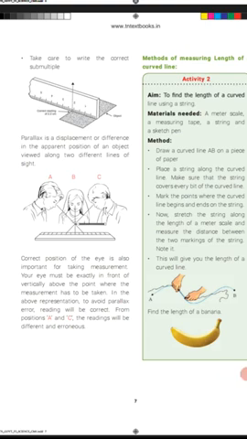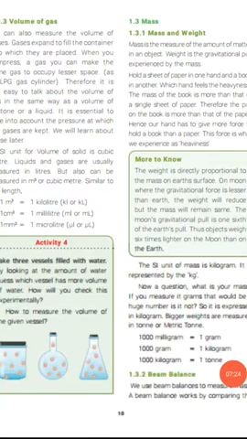Next one is parallax error. What is parallax error? Parallax is a displacement or difference in the apparent position of an object viewed along two different lines of sight. You see one picture here. Three members are taking the reading on a meter scale. In this picture, B position is correct. A and C are not correct. So A and C positions are called parallax error. While taking a measurement, correct eye position is very important. So your eye must be in a vertical position to take any reading.